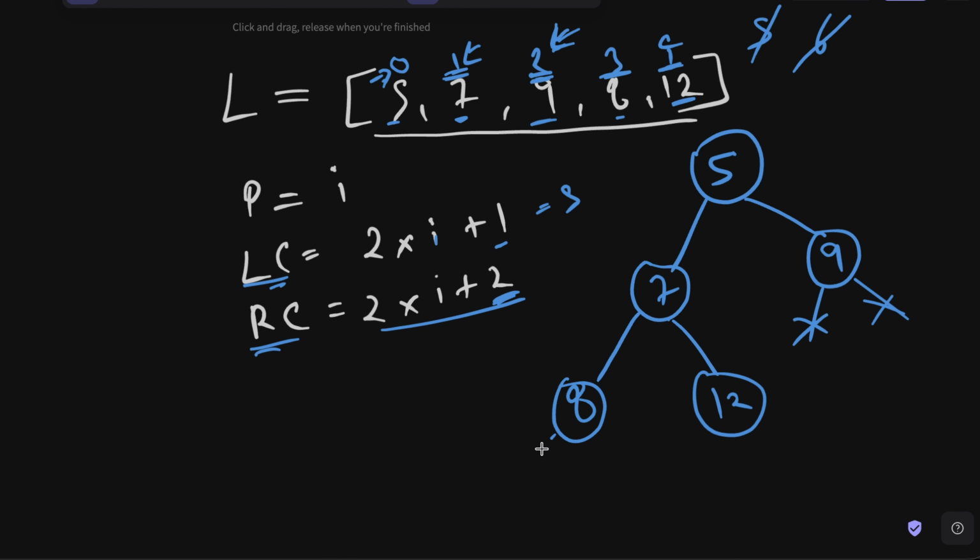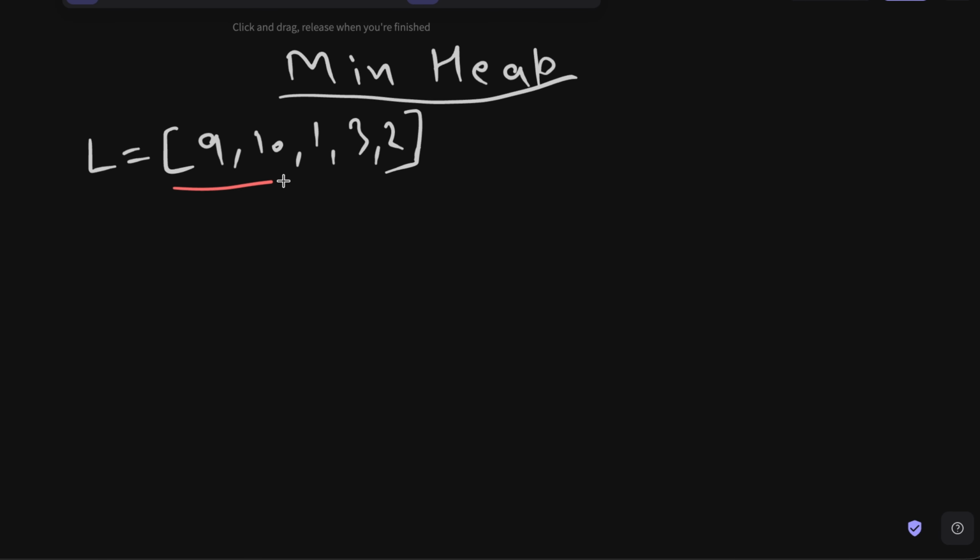And in a similar way, we don't have any left child for 8 or right child for 8. We don't have any left child for 12 and right child for 12. So I hope you can understand how we are able to represent a simple binary tree. It is not a heap right now or a BST right now. It is a simple binary tree with the help of a list like this. And now we have all the information we need to create a heap. So now suppose that we have a list like this. We have 9, 10, 1, 3 and 2. And we want to create a heap from this list.